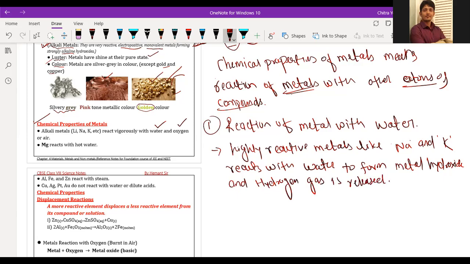I'm going to write the general reaction here: when a metal reacts with water, it gives metal hydroxide and hydrogen gas.